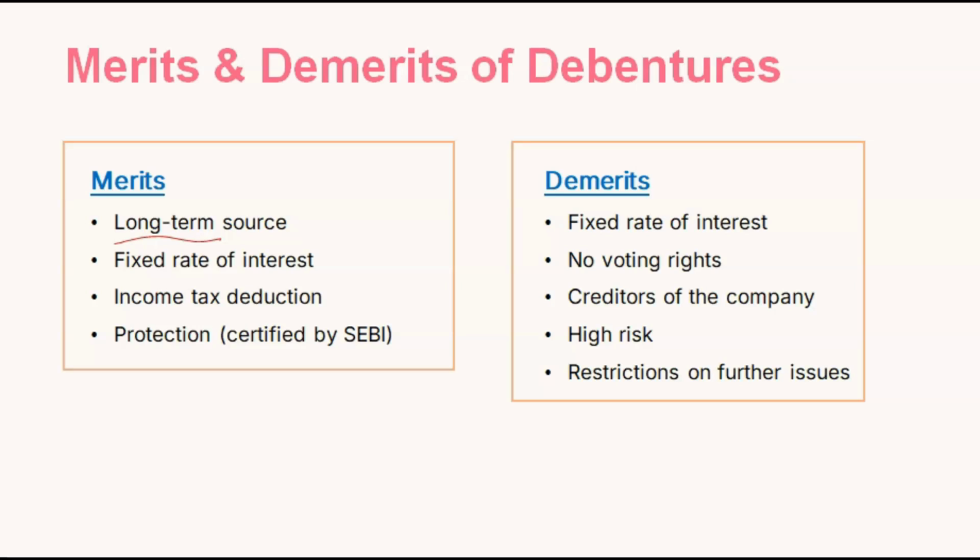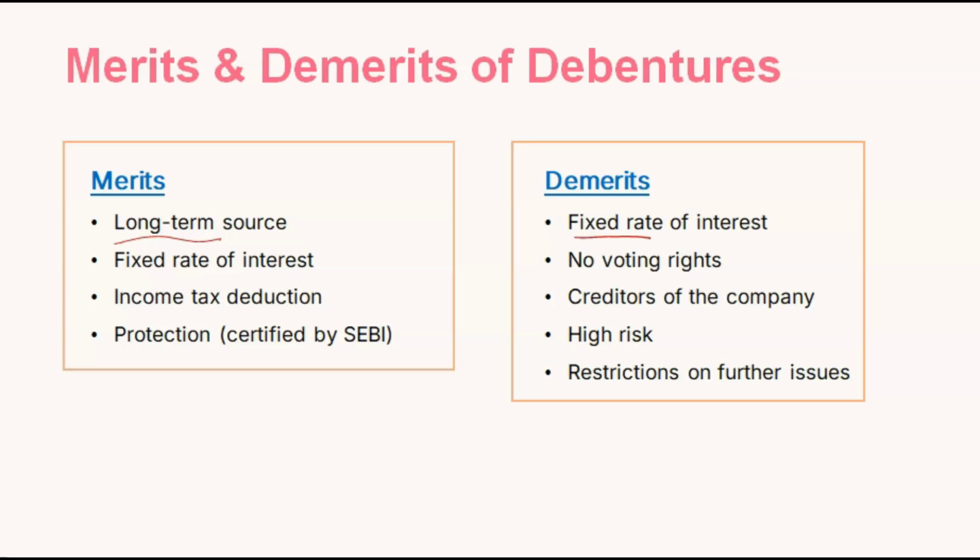Now protection, certified by SEBI. SEBI is the guarantor of the shares, debentures, everything. All these things are regulated by SEBI. So if the company is doing any default, or any fraud with the debenture holders, with the creditors of the company, SEBI can give you protection against that. Demerits.